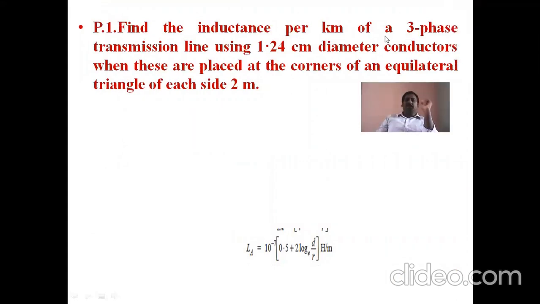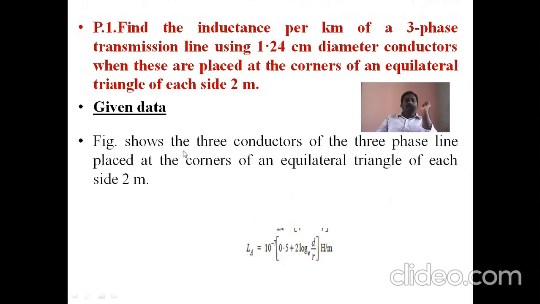Find the inductance per kilometer of a three-phase transmission line using 1.24 centimeter diameter conductors when these are placed at the corners of an equilateral triangle of each side 2 meters. Equilateral triangle means three sides are equal, so the spacing between the three phase conductors is equal, which is symmetrical spacing.